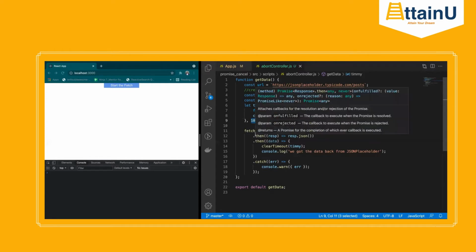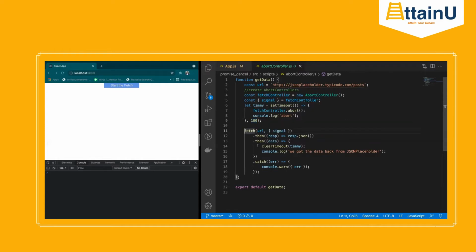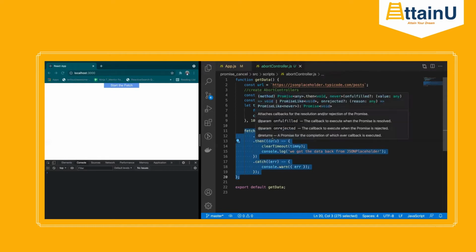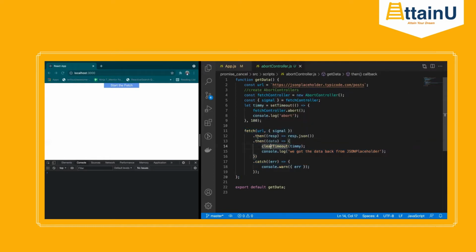We are simply making a request, and if the API call is successful before 100 milliseconds, I want this to never happen. I do not want to abort after I get the data successfully. So I had to clearTimeout on your abort, right?